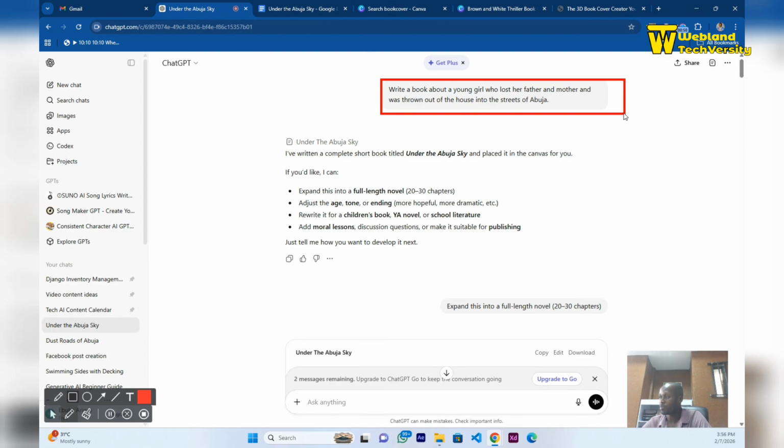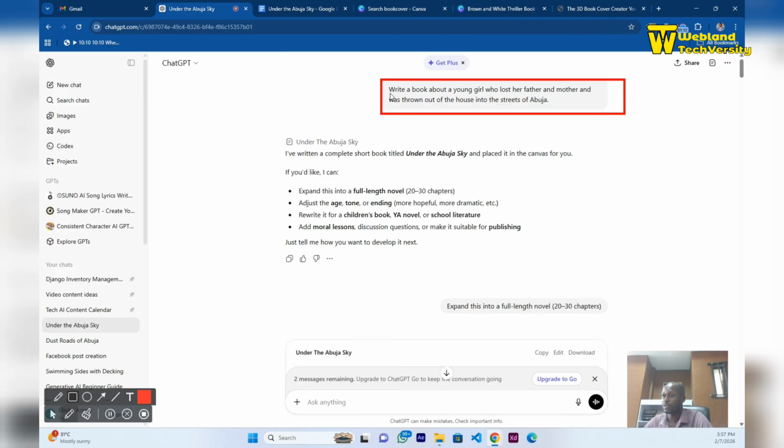If you want to write a book, even as a teenager that wants to have a book to your name, even as an older person that wants to have a book to your name, and time is no more on your side for you to be able to have such a book written out for you, you can use ChatGPT to achieve it, and it can give you any length of book you want to write.